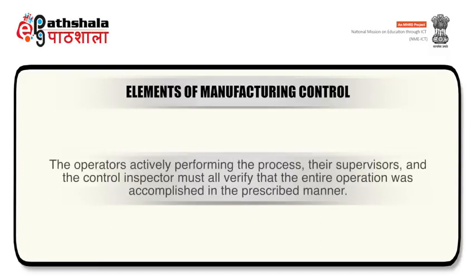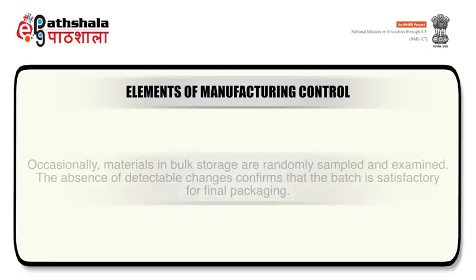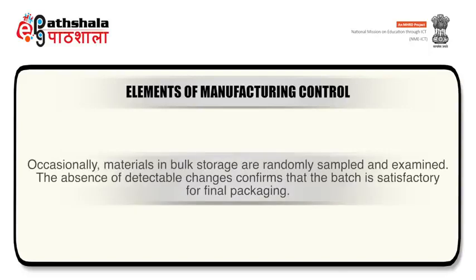The operators actively performing the process, their supervisors and control inspector must all verify that the entire operation was accomplished in the prescribed manner. Occasionally, materials in bulk storage are randomly sampled and examined. Absence of detectable changes confirms that the batch is satisfactory for final packaging.